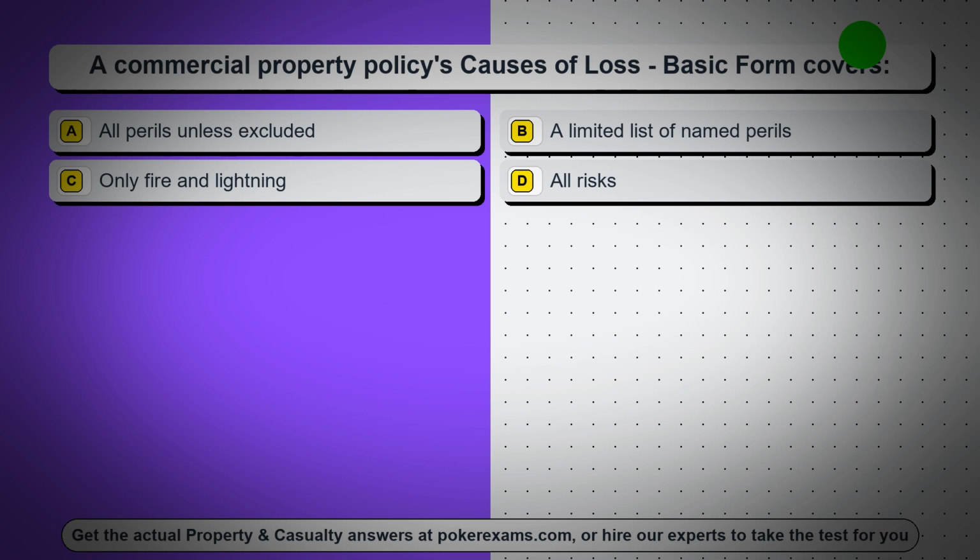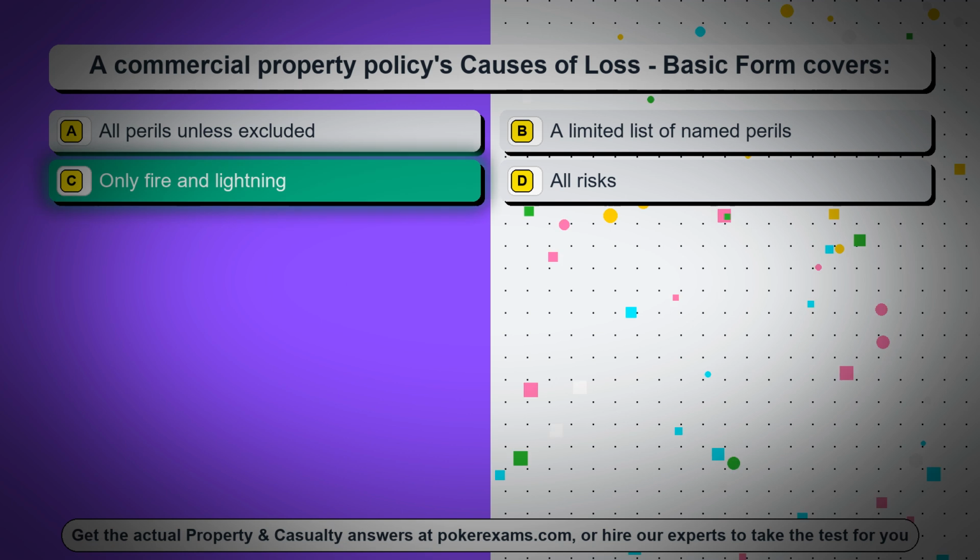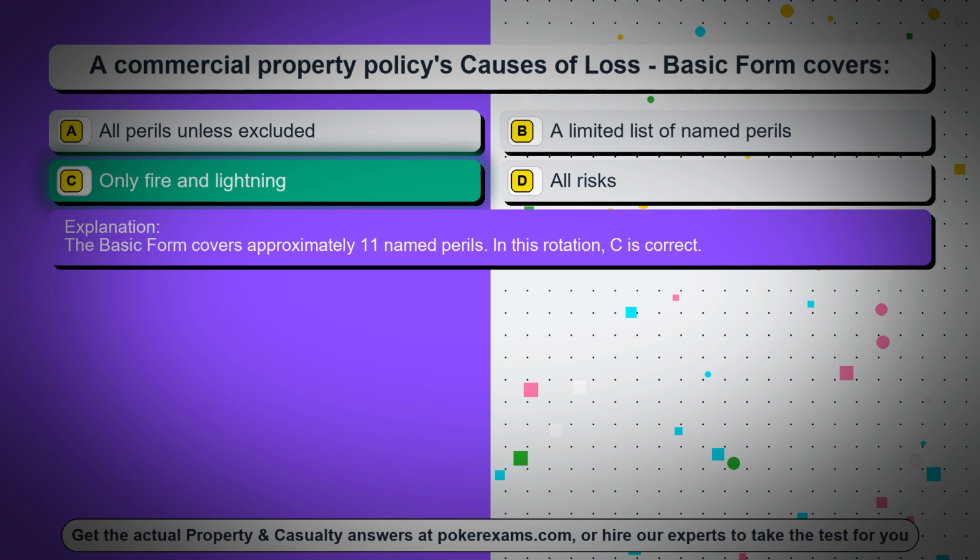Question 26. A commercial property policy's causes of loss basic form covers: Option A, all perils unless excluded. Option B, a limited list of named perils. Option C, only fire and lightning. Option D, all risks. The correct answer is option C, only fire and lightning. The basic form covers approximately 11 named perils. In this rotation, C is correct.